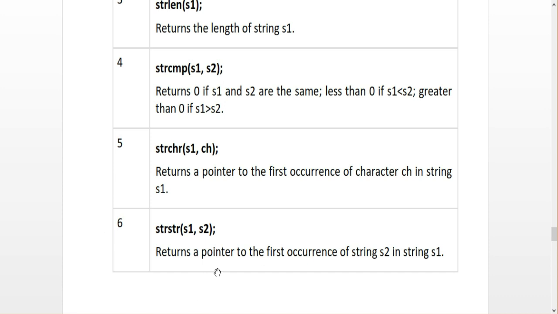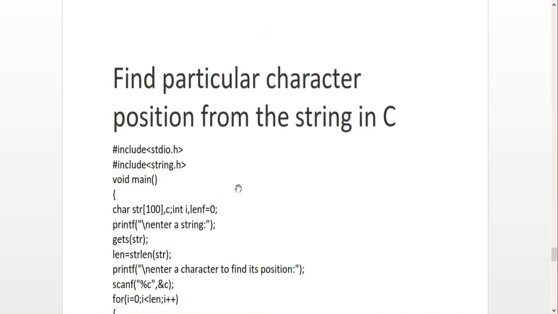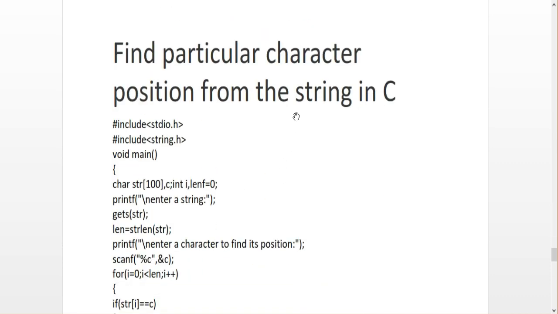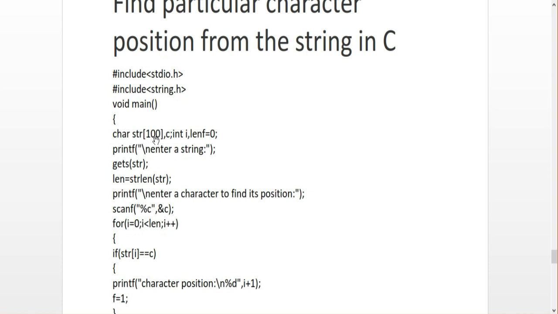So these are the very common functions used with string arrays. And the example program here: find a particular character position from the string in C. Here I declare the string array char str[100], int i, len. So enter the string. This is the procedure to read the string from the user. gets of array name str, and I am going to find the length of the string.